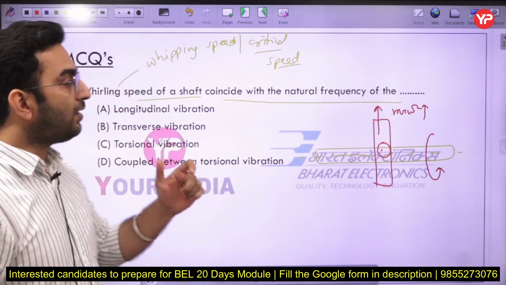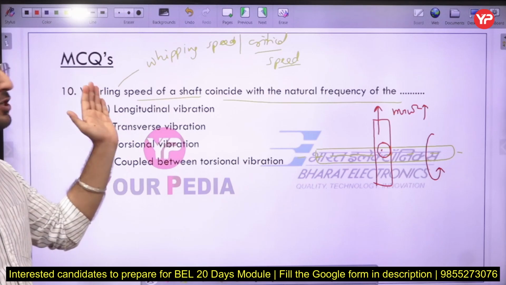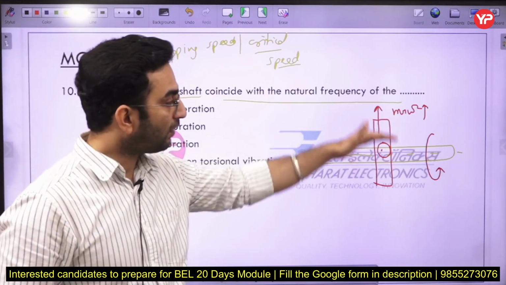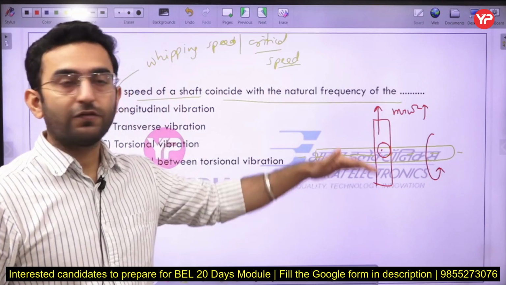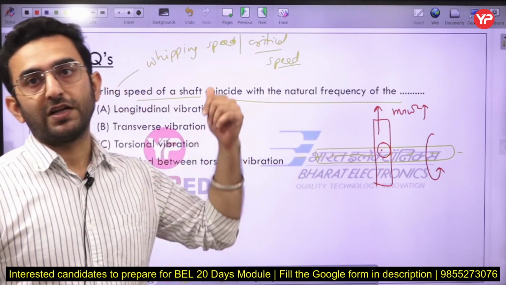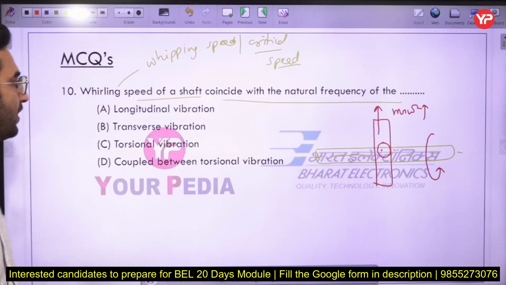Okay, and the whipping speed, whirling speed, critical speed, the speed at which the shaft vibrates violently in the transverse direction, that particular speed is known as the critical or whirling speed here. Okay, just remember that part.